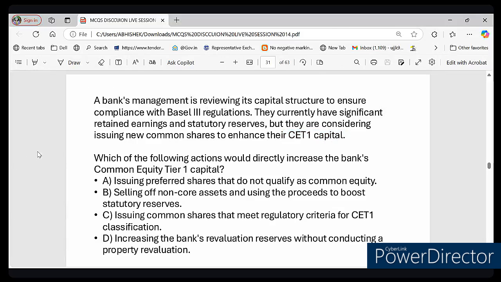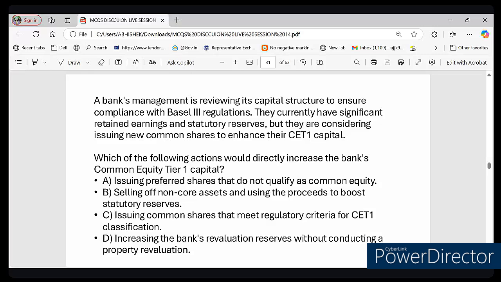So what can they do? Option number A says that they should issue preferred shares that do not qualify as common equity. Option number B says selling non-core assets and using the proceeds to boost the statutory reserve. Option number C says issuing common shares that meet regulatory criteria for CET1 classification. And option number D says increasing the bank's revaluation reserve without conducting a proper revaluation. So these are the four options given before you. What do you think is the correct answer here? So before answering this question, let me provide you some background.